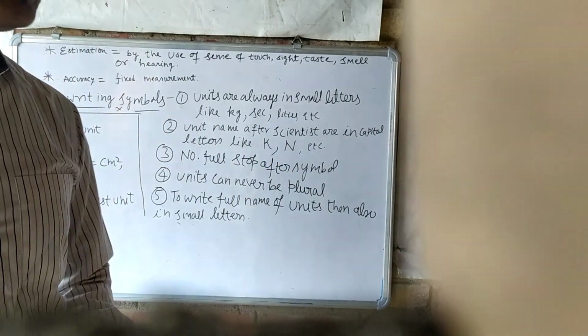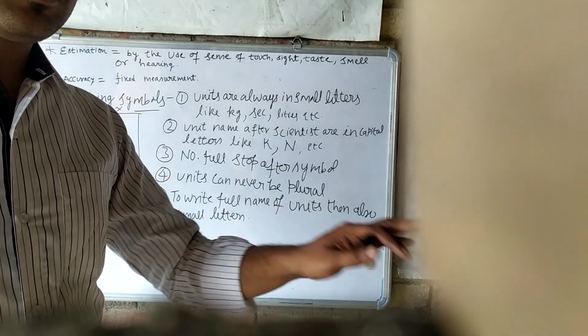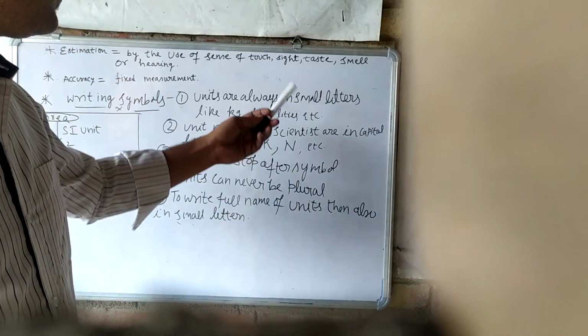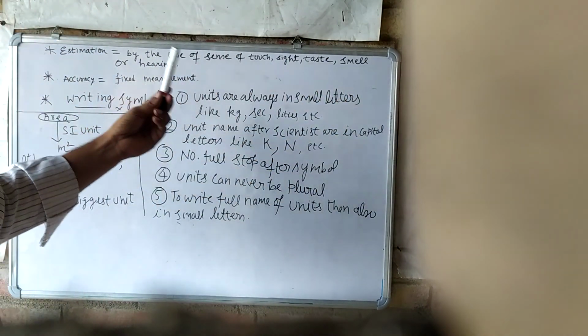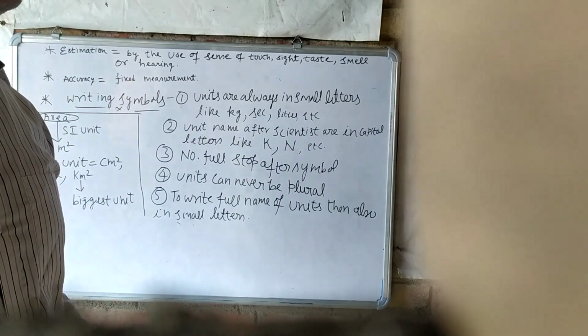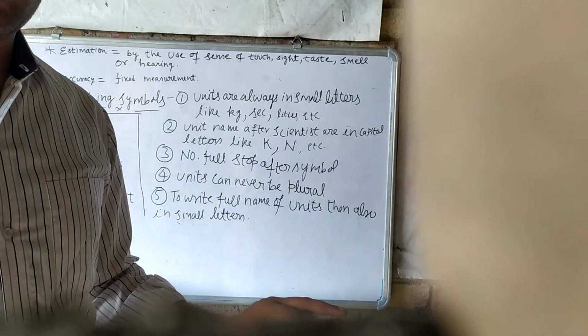By the use of our senses. Estimations mean a quick judgment. You don't know the accuracy about that.